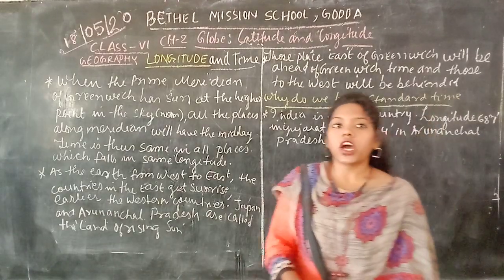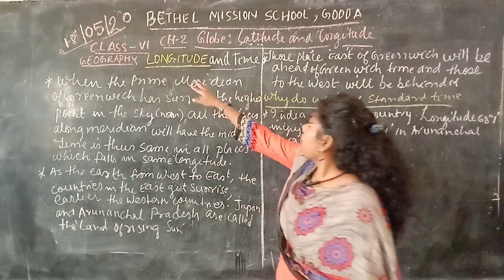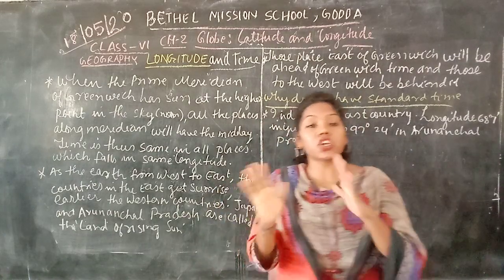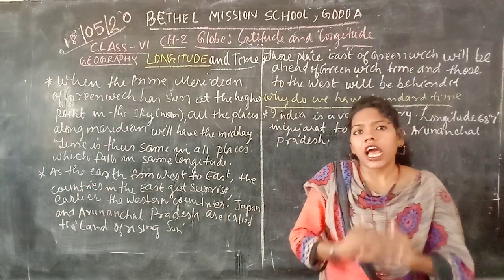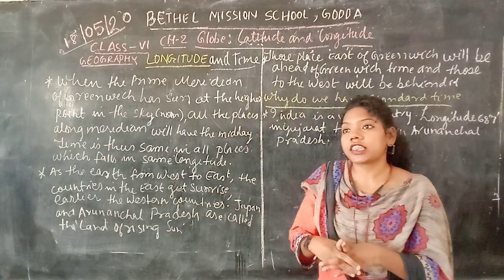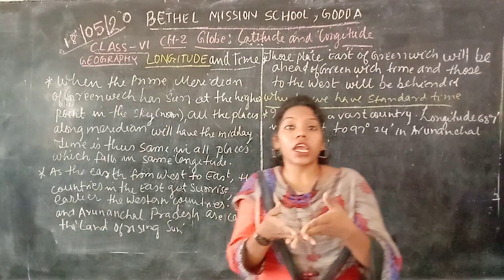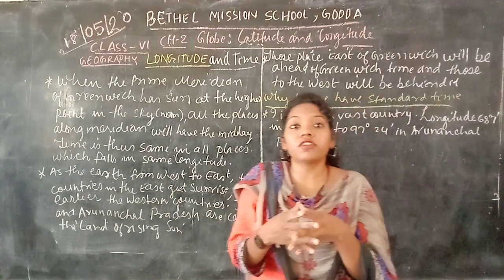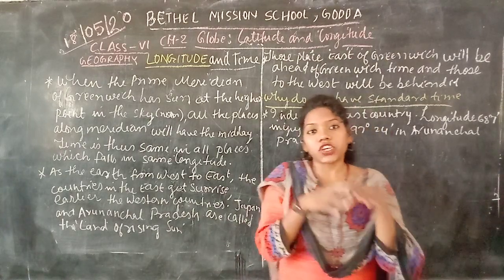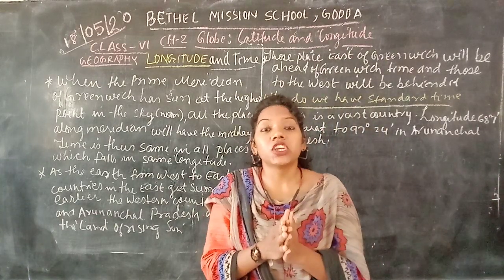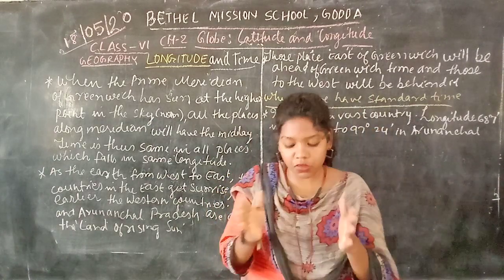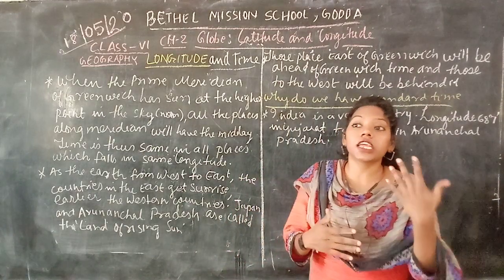So the next topic we are going to discuss is the time and the longitude. That means longitude and the time. If you talk about the connection between the time and the longitude, as we know, the sun is the best timekeeper. Yes or no? In the morning and at sunset, the shadow of a person or anything becomes so long, and the shadow at noon is so short. Yes or no? So this is how they have taken the time.